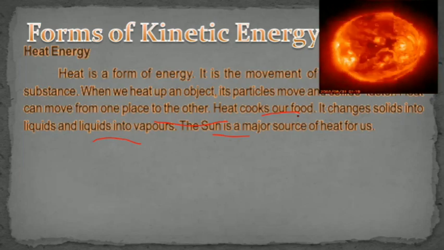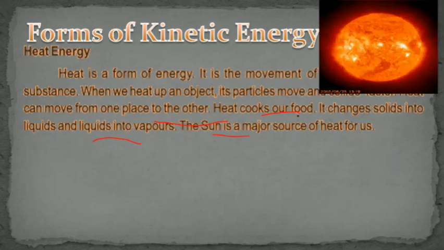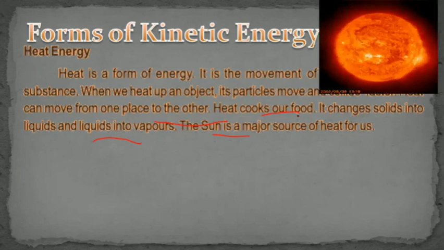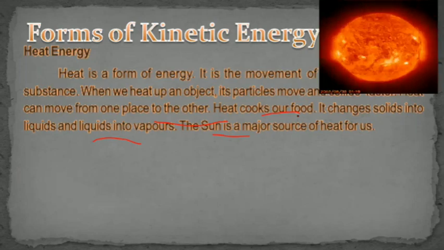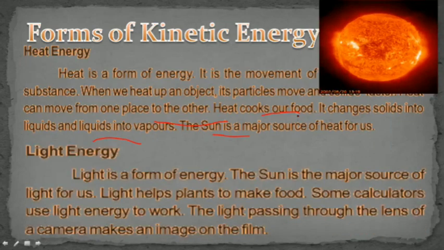Not only the particles at the base of the pot are heated up, but our whole food is cooked. And when we boil water, it changes into gas or vapor form. So the movement of energy from particle to particle is called heat energy, and it travels. That's why it is a form of kinetic energy.